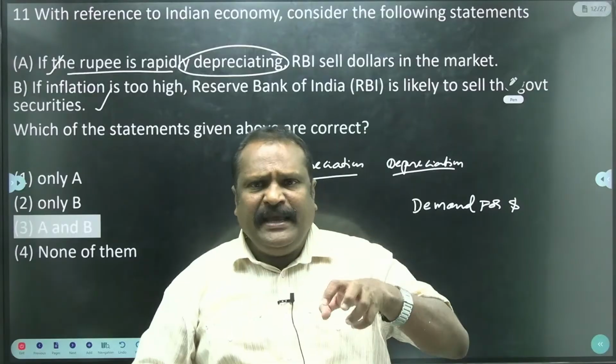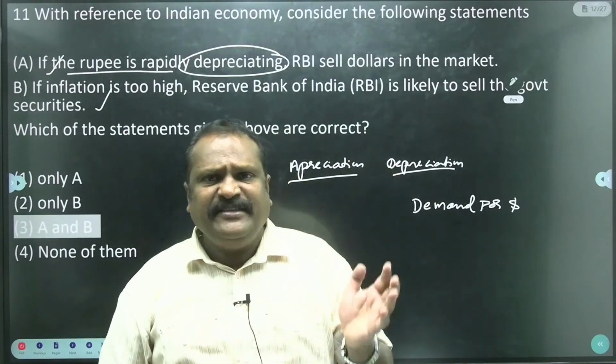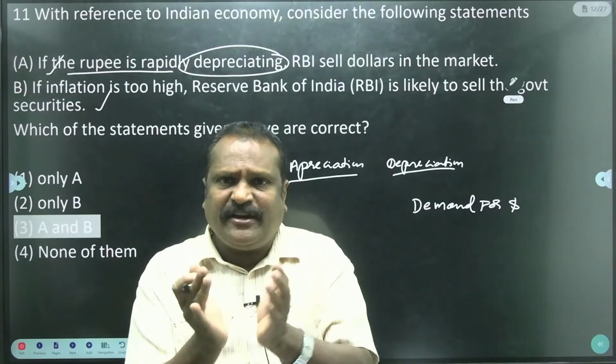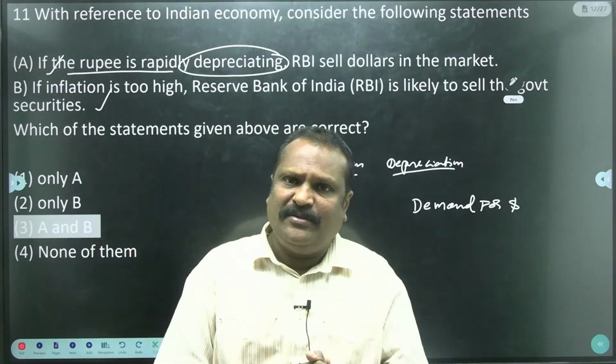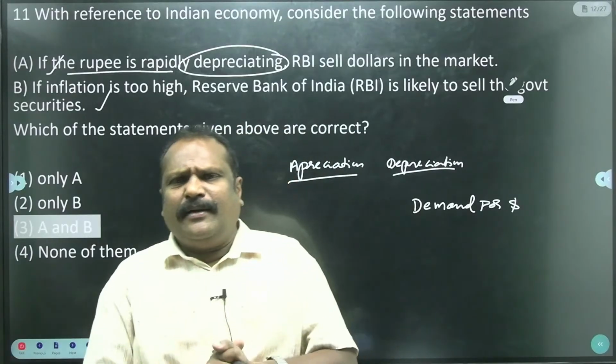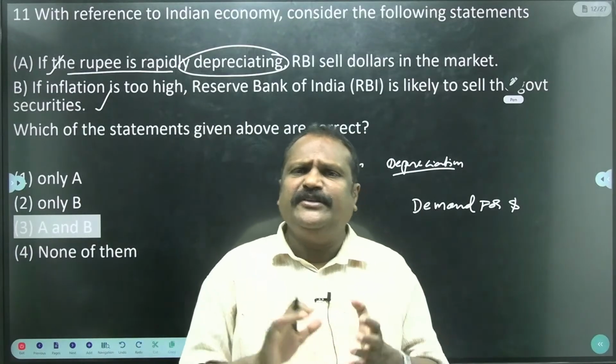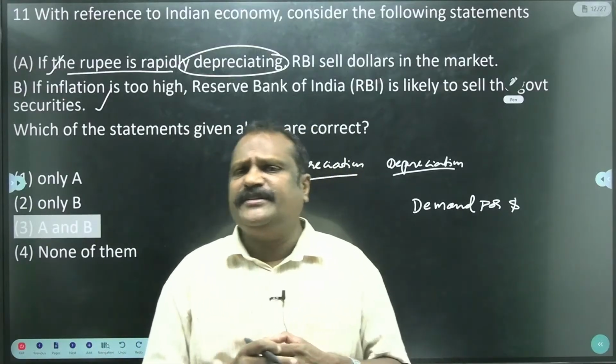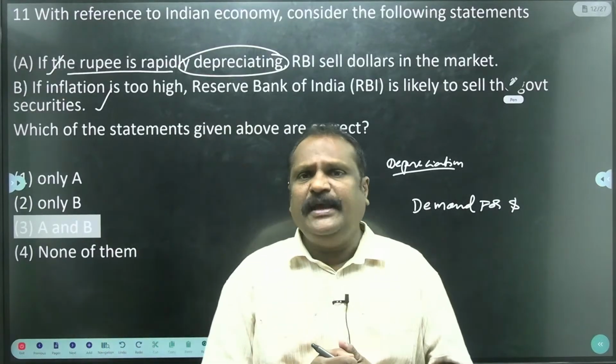When the money circulation is more, automatically it causes inflation. When the money circulation is reduced, automatically inflation is controlled. Generally, according to the RBI, 2 to 6% is a good inflation, and some economists say 3 to 5% inflation is desirable or productive to the economy.